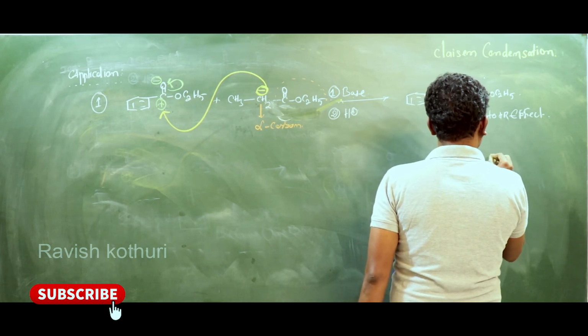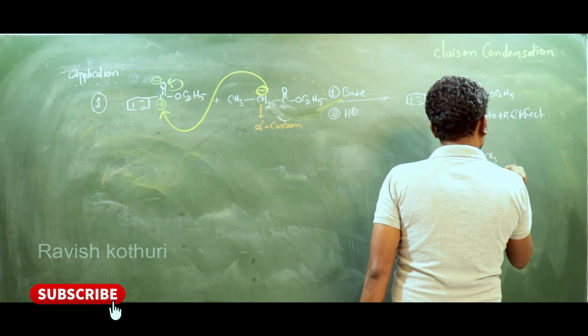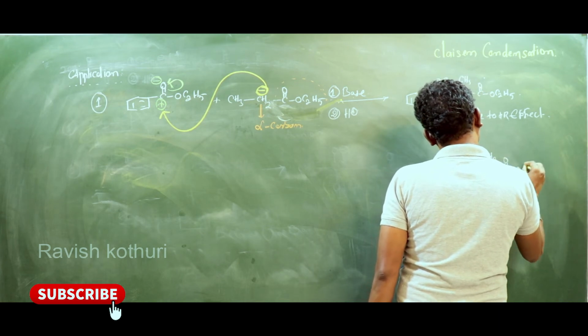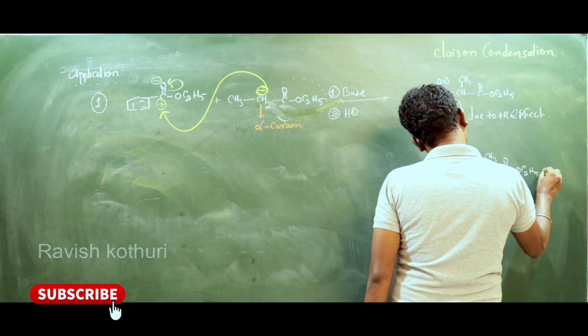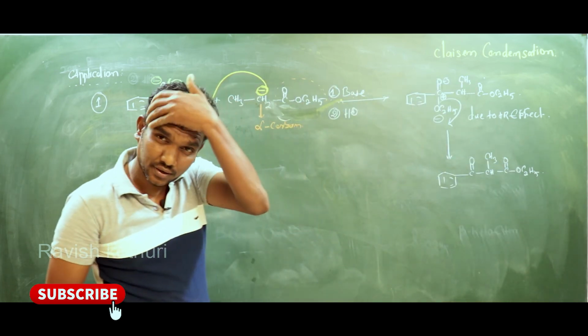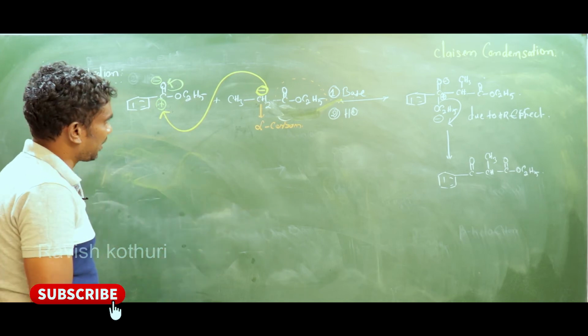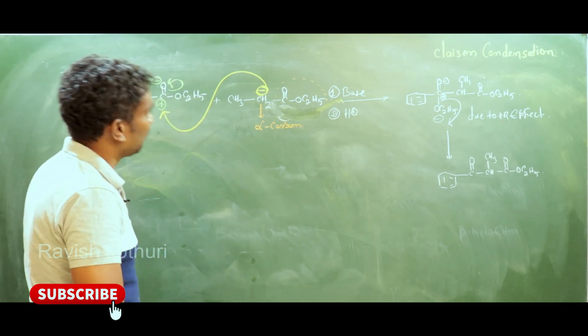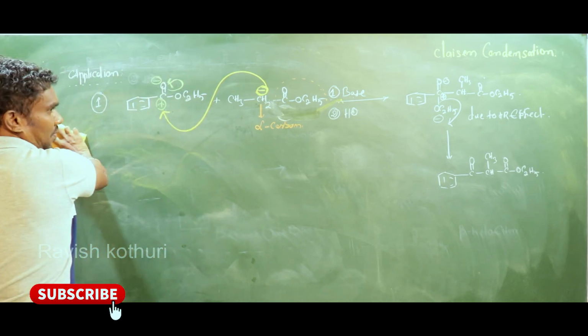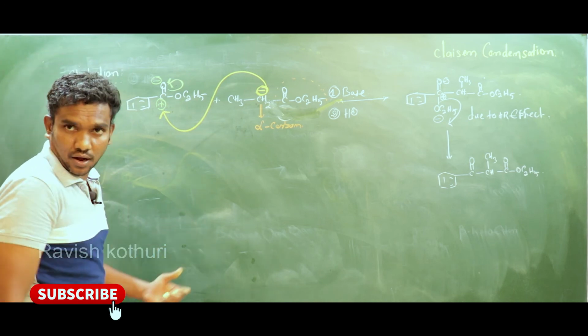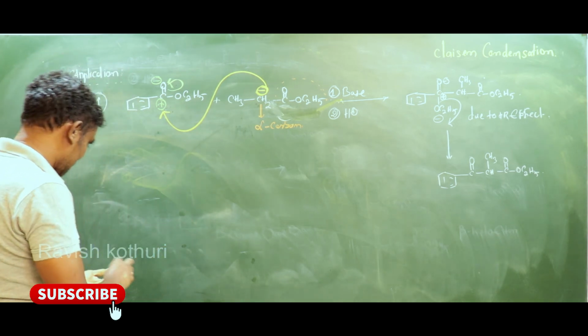CH3 C double bond O C2H5. C2H5. Right? So this is the first application, my dear. Now, the second application. Please take down the second application.